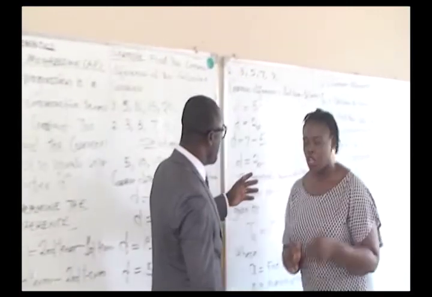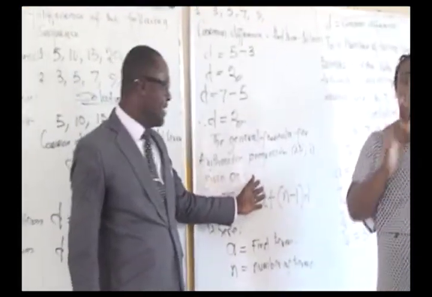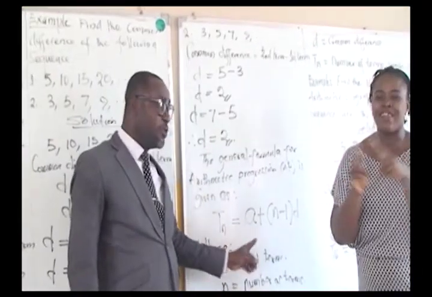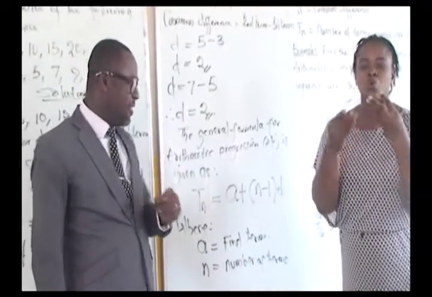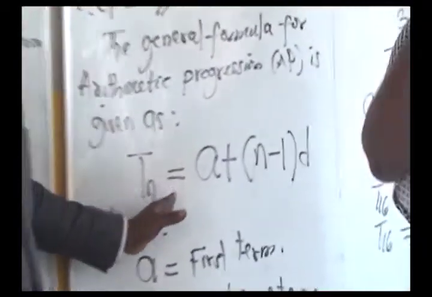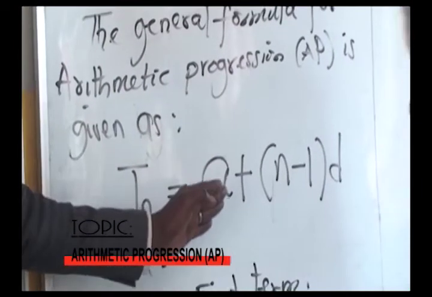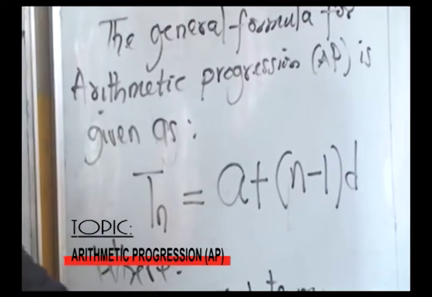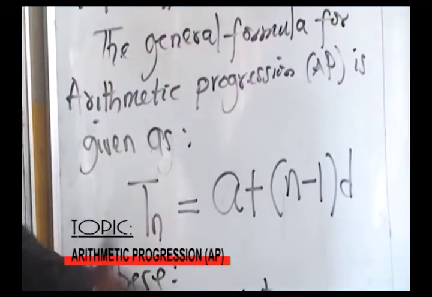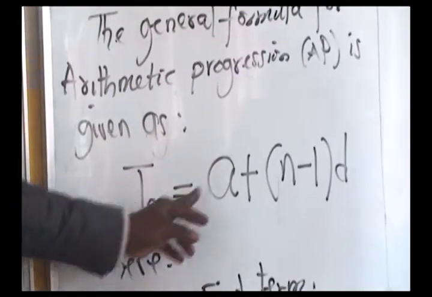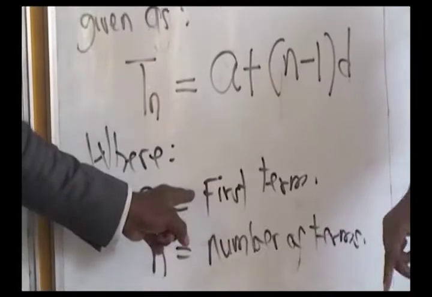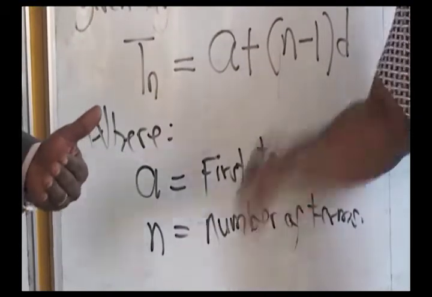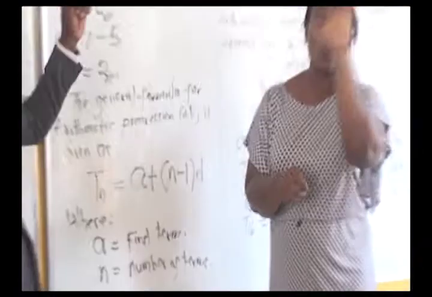We quickly moved on to the formula. We established the formula, and I told us, viewers, that the formula is very important. For you to solve any problems in arithmetic progression, every student should be able to recall exactly the formula without making any mistake. When your formulas are correct and you know the parameters and the definitions of the terms, then you substitute into the formula, you get your answer. We said that A is the first term, N is the number of terms that you are looking for, and D is the common difference.